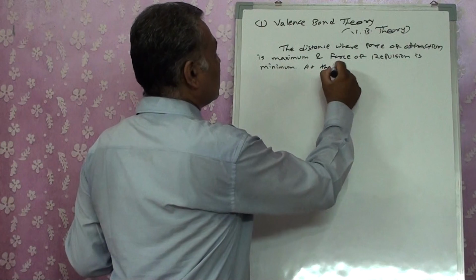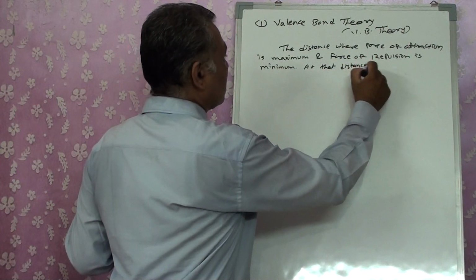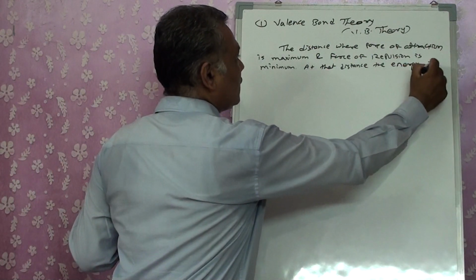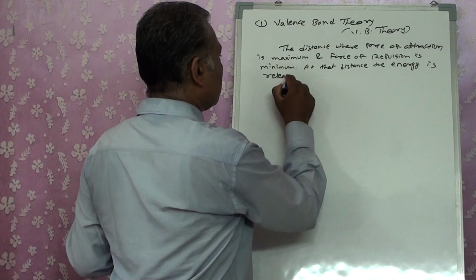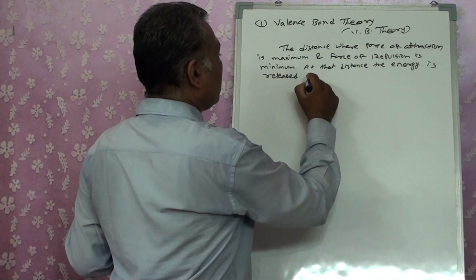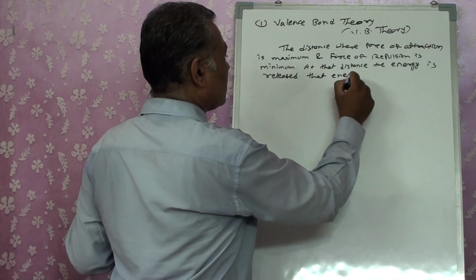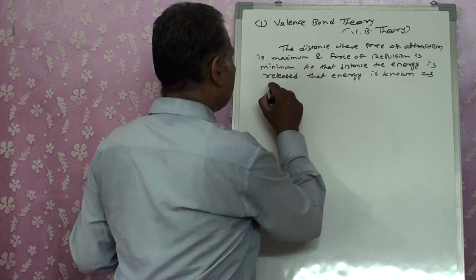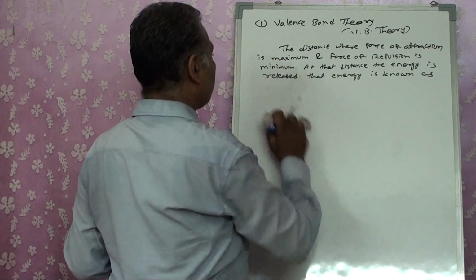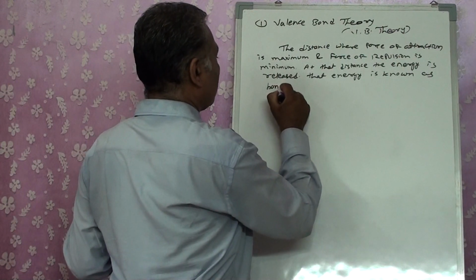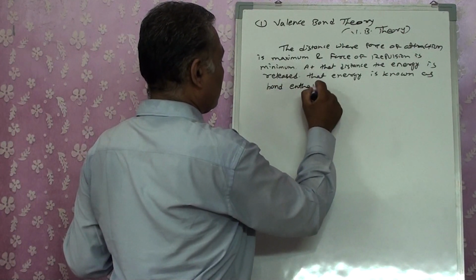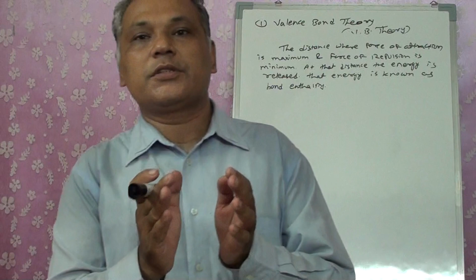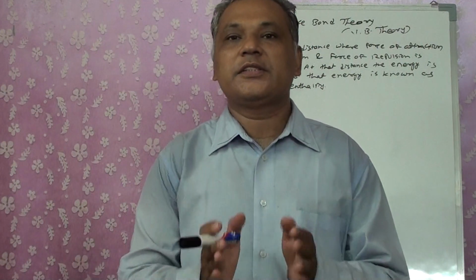At that distance, the energy is released. That energy is known as bond enthalpy. That means that is the distance, that is bond length, the distance at which the force of attraction is maximum.